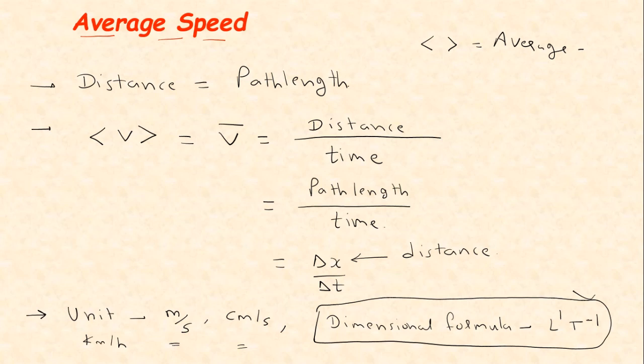Okay, so this was all about average speed. We'll go into it in detail in our next lectures. After 2 lectures we'll be going into the detail of average speed, which informations are obtained with the help of average speed, which informations are not obtained with the help of average speed. So this was the things you should know about average speed before proceeding further. Therefore I have just given this much information.